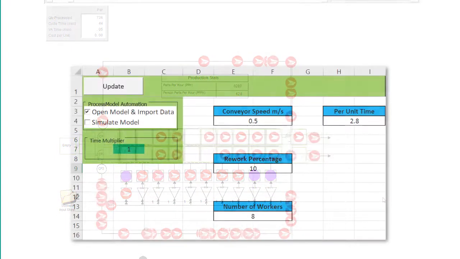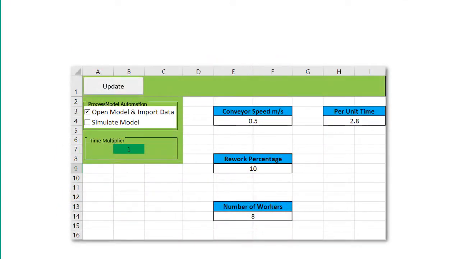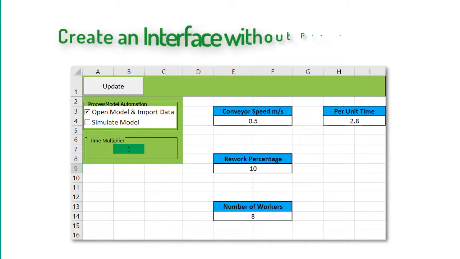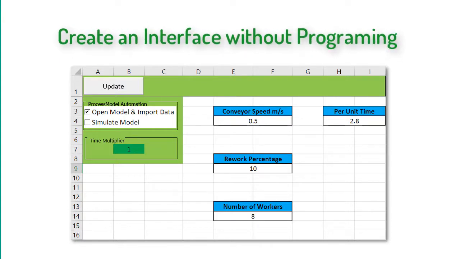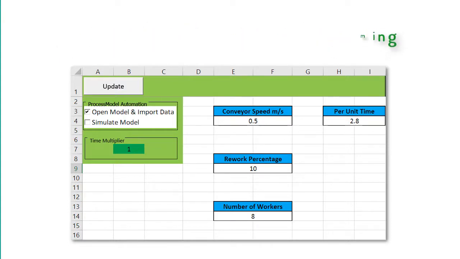A simple interface can be used to show allowed changes on a single page. This was done in Excel with a supplied Process Model sheet. No programming is necessary. People not trained in Process Model can try different ideas and see the effect, isolating the details of the model from inadvertent changes.